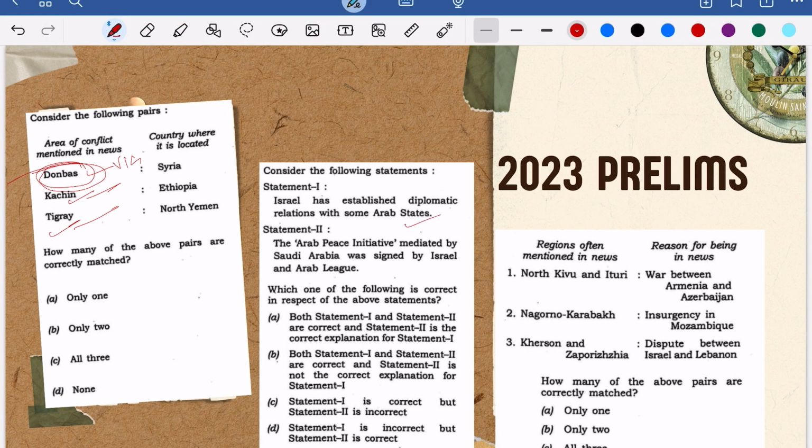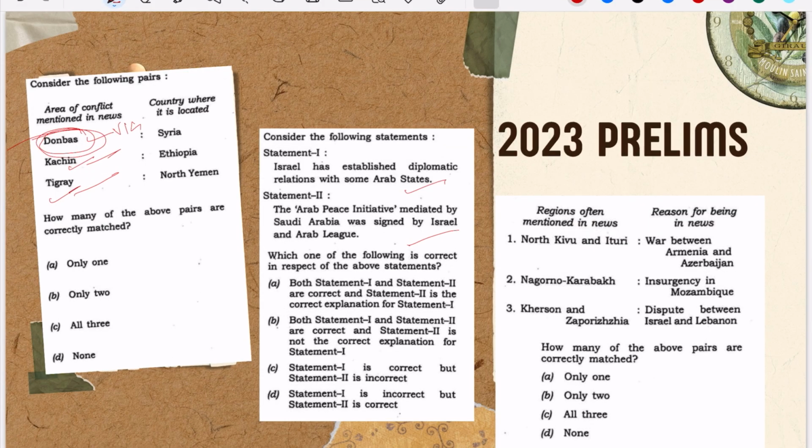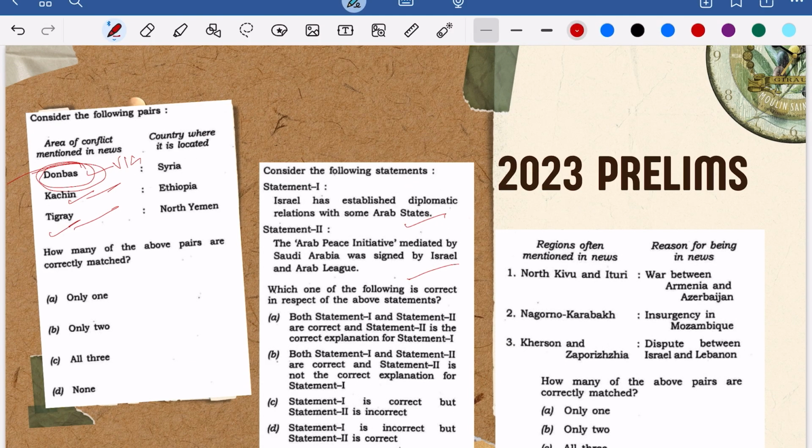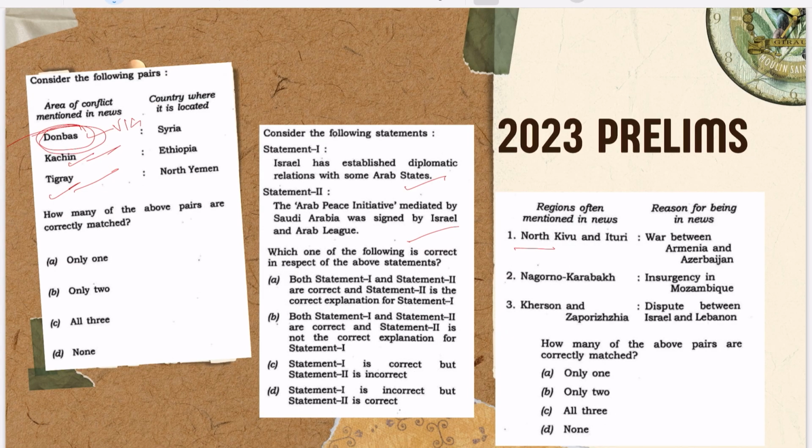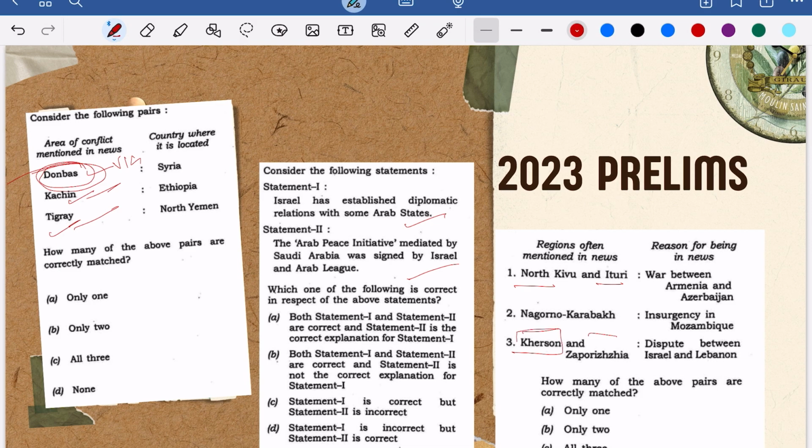And this is again about the Israel and Palestine issue. So you have to know a bit of historical context in this conflict, right? What happened when, and what were the wars that took place between Arabs and Israel, Israel and Egypt, and Israel and Syria, right? Similarly, these are the questions which were regions in news. So these are the cities. Kherson is a city in Ukraine, right? So when you are reading, you have to know these cities, right?